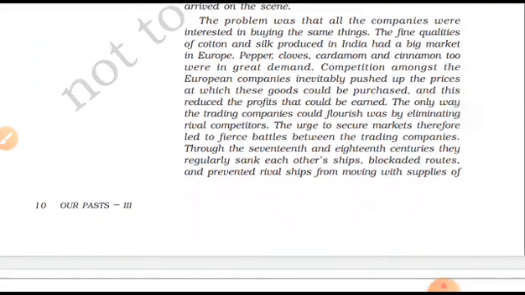So what was the problem? The problem was that all the companies were interested in buying the same things. The fine qualities of cotton and silk produced in India had a big market in Europe. So what happened in those days? People just came here and bought cheap products like cotton and other silk products and brought them to Europe and sold them at high prices. That's it.